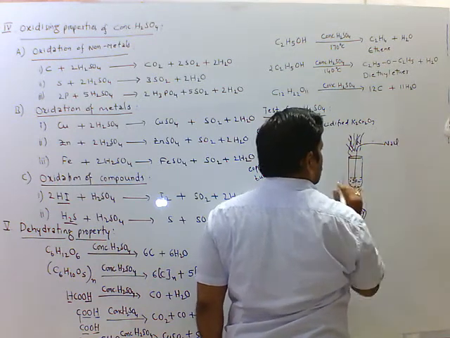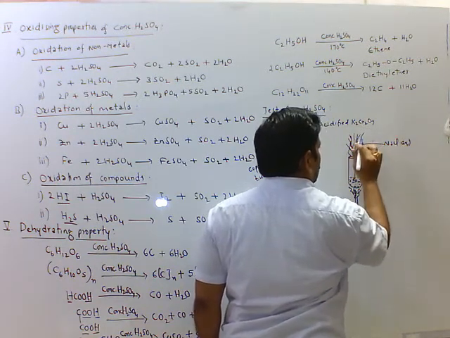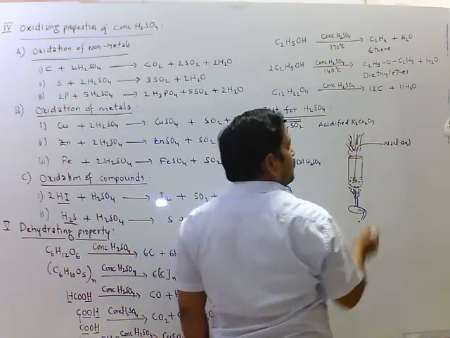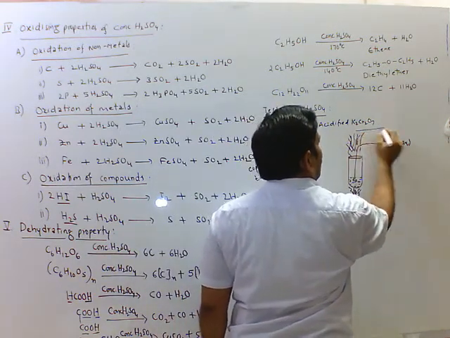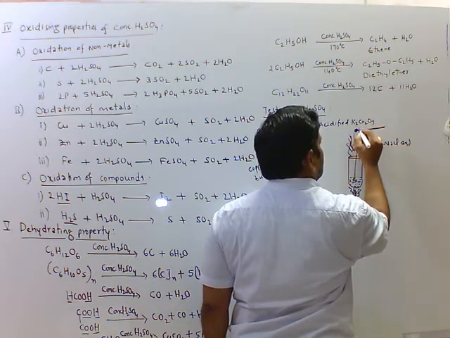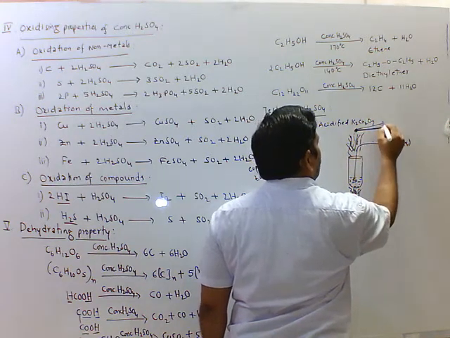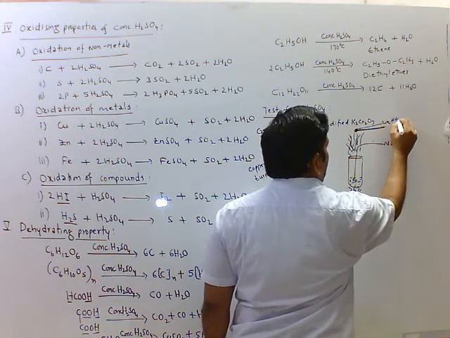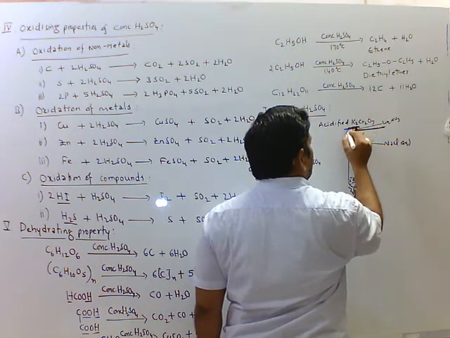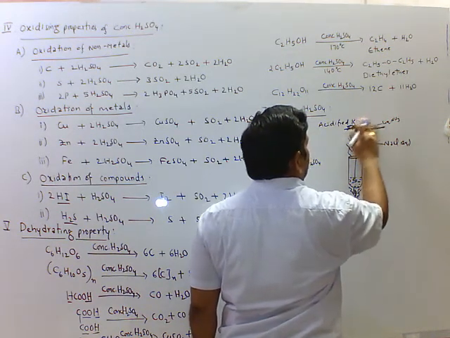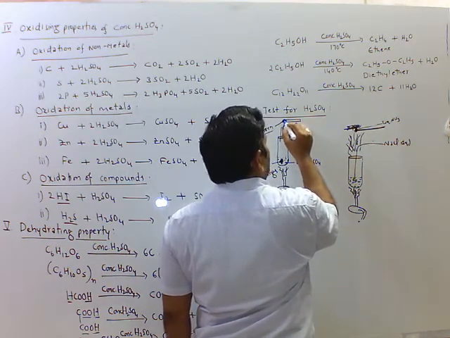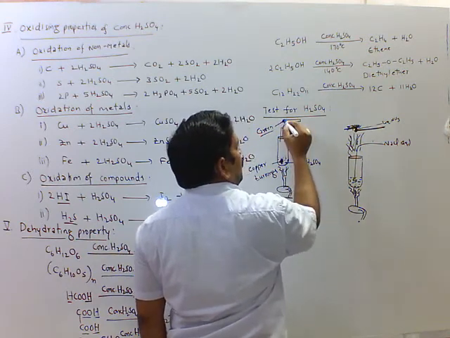Sodium chloride, it is aqueous solution. This hydrogen chloride gas is released. This can be tested with a glass rod dipped in liquid ammonia. We get white dense fumes of ammonium chloride.